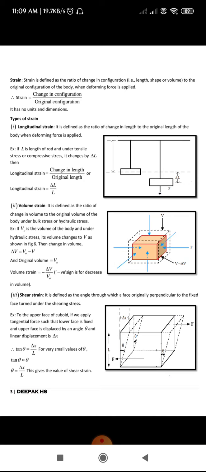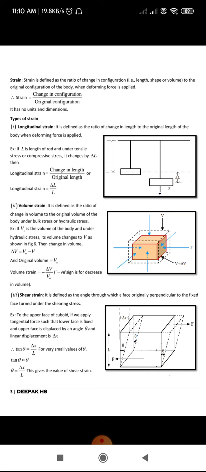So strain has no units and dimension, because the numerator and denominator will be the same. Hence the unit for strain is no unit. Next, coming to the types of strain, first one we have is longitudinal strain.